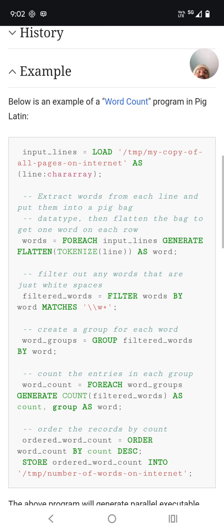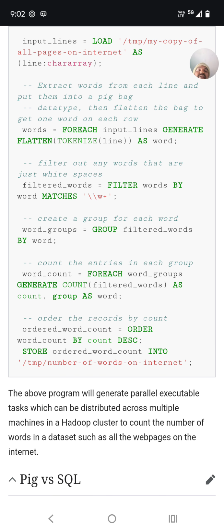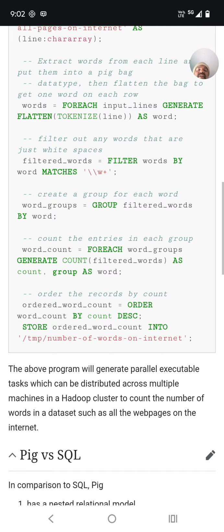Now you see words equals for each input lines generate flatten tokenize line. They are tokenizing each line and picking each word, then filtering the words. You can see filter words by word matches. They are matching the words and creating a group for each word: word group equals group filtered words by word.